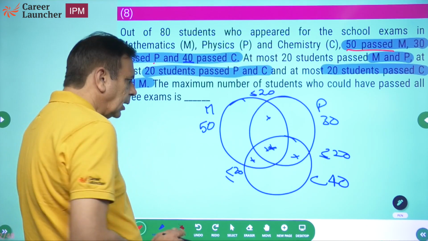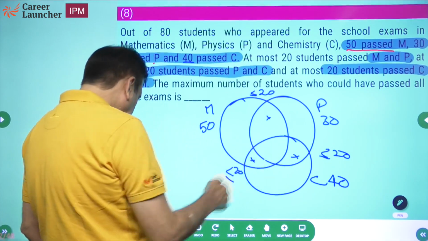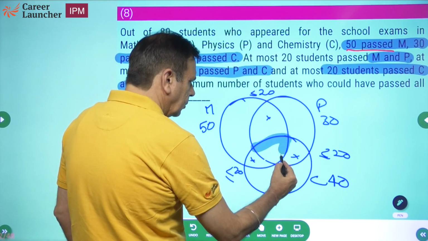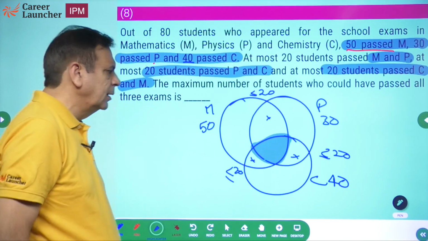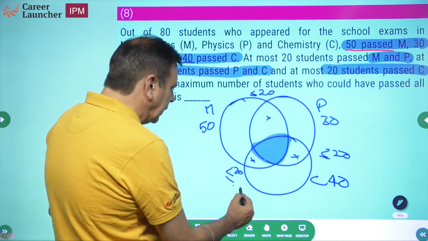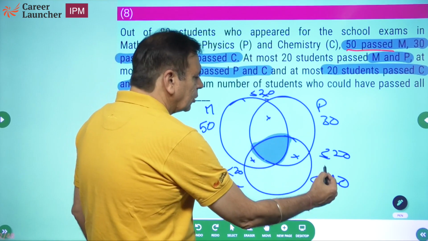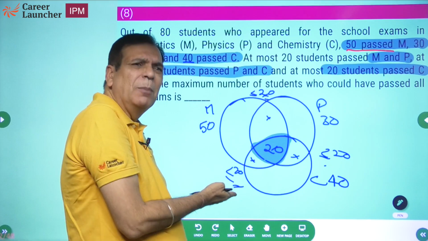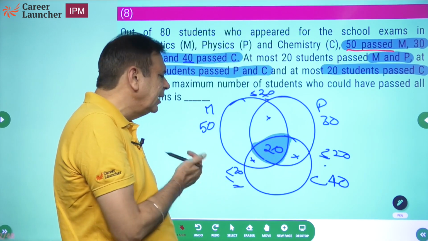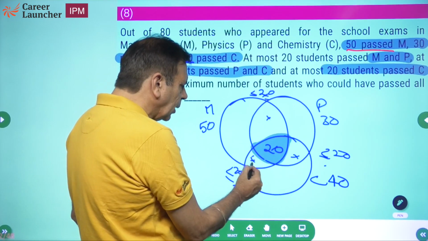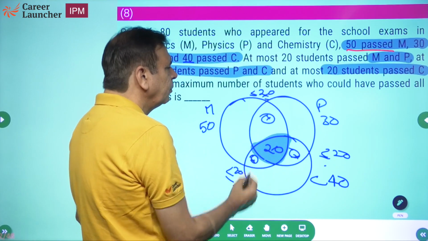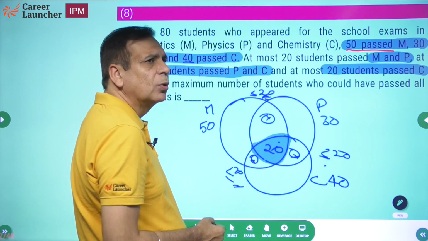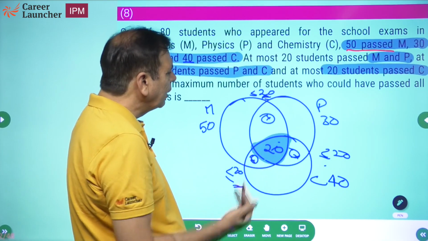Okay. Now what we want is the maximum number of students who could have passed this portion. This is what we are looking at. But yeah, if this is 20 maximum, this is 20, this is 20, this also will be only 20 maximum. सवाल बेकार में reading comprehension का बना दिया. This is less of maths, more of reading comprehension. Okay, so what will happen? 0, 0, 0. If this complete portion has to be less than or equal to 20, this cannot be more than 20. This maximum is 20. You want to verify, you can do that.